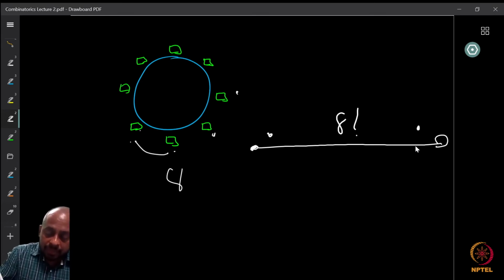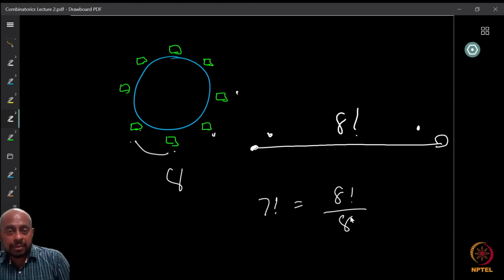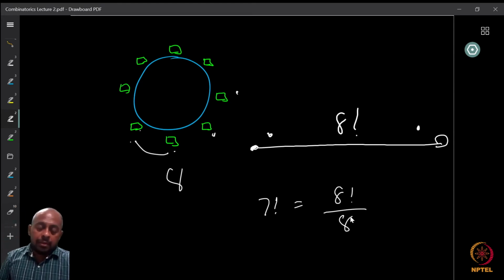So I divide 8 factorial by 8, and I get 7 factorial. 8 factorial divided by 8: 8 factorial is 1 into 2 into etc. up to 8, and dividing by 8 gives 1 into 2 into etc. up to 7. So this tells us that the number of possible arrangements of the cowrie shells into a necklace is 7 factorial.